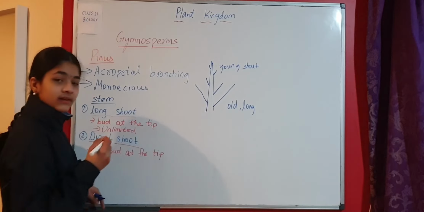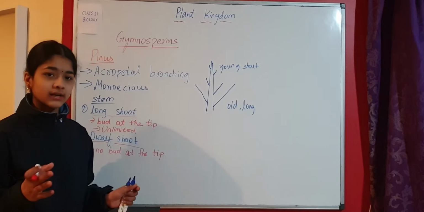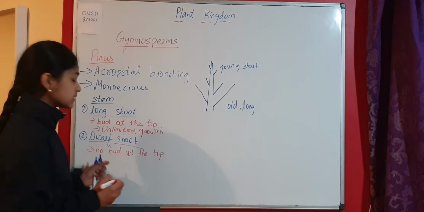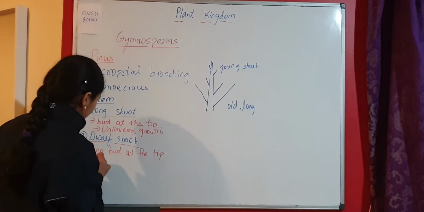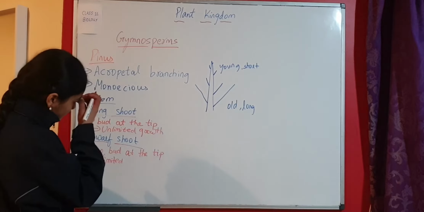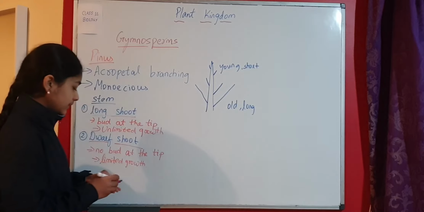So if there is a bud at the tip, that means there is growth continuously. So the plant is growing continuously. That's why there is unlimited growth. When there is no bud at the tip, in case of dwarf shoot, there is limited growth.